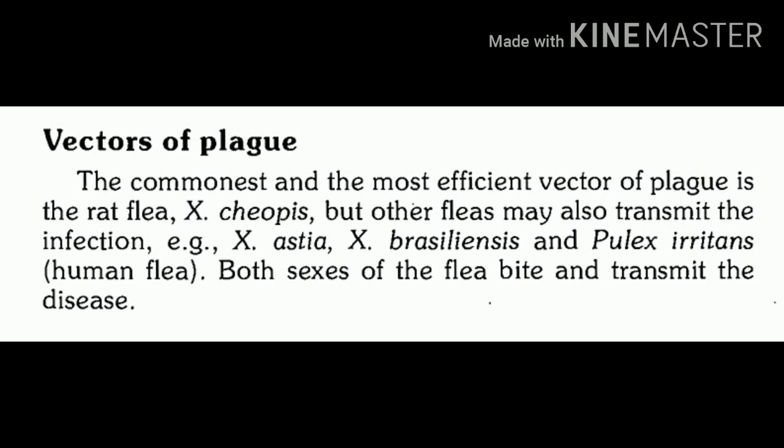We said about plague, it is the disease which is transmitted by infected fleas or infected rat fleas. Now, what are the fleas that are playing a major role in transmission of plague? It includes three important rat fleas and one human flea. Rat fleas include Xenopsylla cheopis, Xenopsylla astia, and Xenopsylla brasiliensis. The human flea is Pulex irritans.